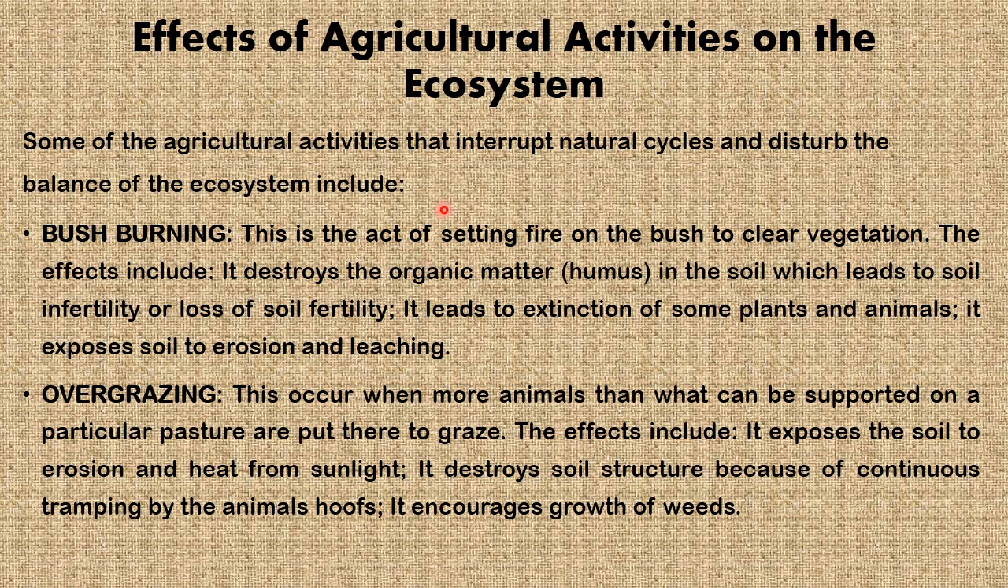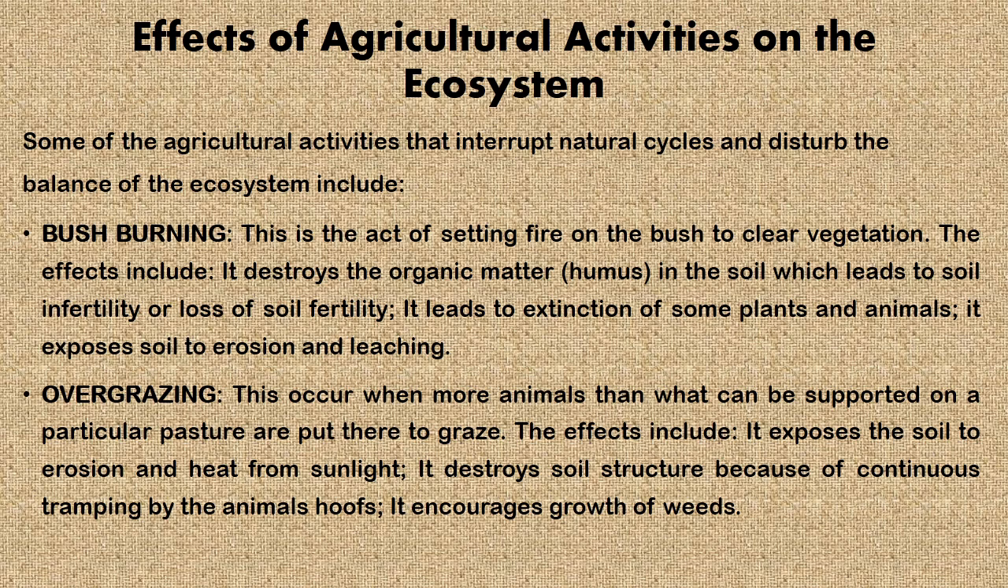Moving along, we'll be looking at the effects of agricultural activities on the ecosystem. Some of the agricultural activities that interrupt natural cycles and disturb the balance of the ecosystem include bush burning and overgrazing. Now, looking at bush burning. Bush burning is the act of setting fire on the bush to clear vegetation, and definitely it destroys the organic matter or humus in the soil, which leads to soil infertility or loss of soil fertility. It leads to extinction of some plants and animals, and it also exposes soil to erosion and leaching.